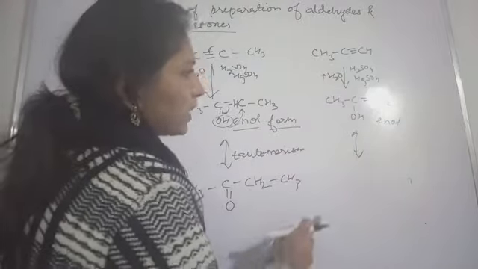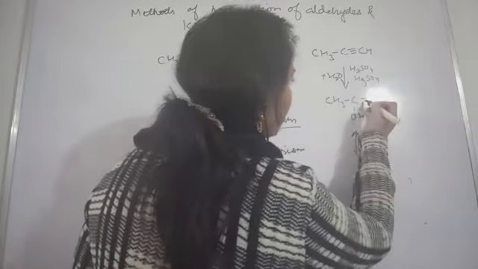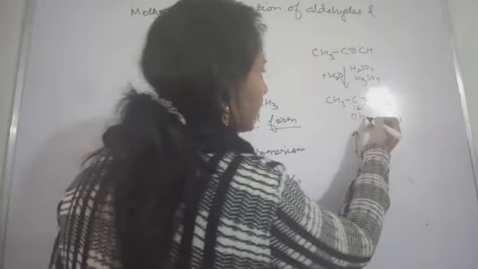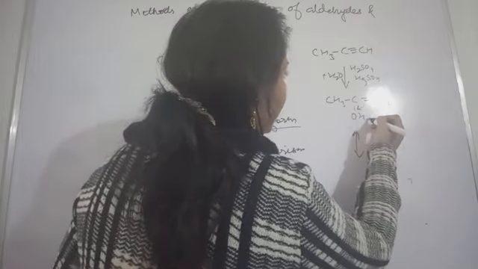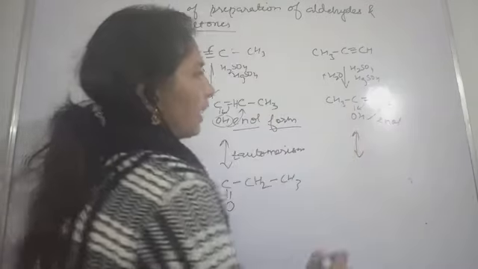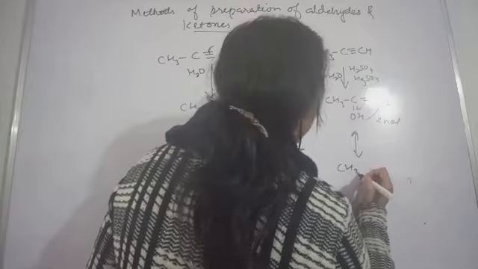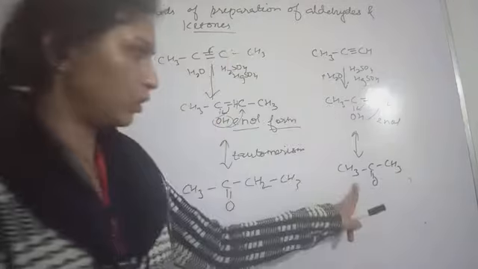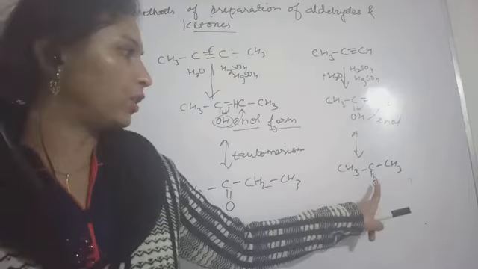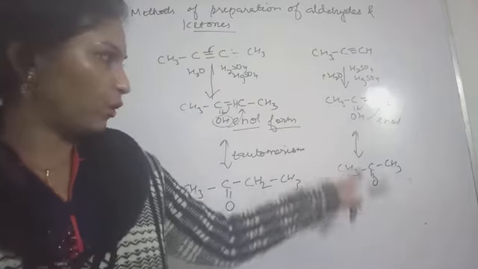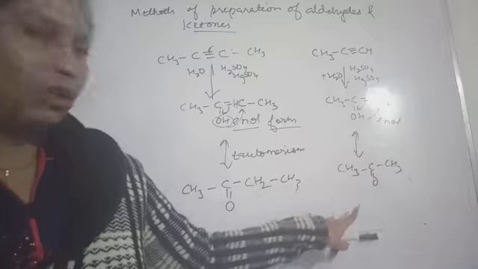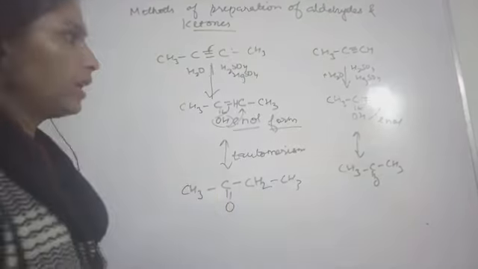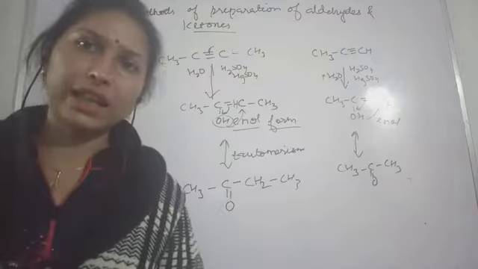Now the next enolic form. How you can show this enolic form? This double bond will get shifted here, and this OH will get attached to this carbon. So what result you will get? Here you will get this kind of compound. So this also will result in the formation of a ketone. I hope you understood. This will be ketone, and aldehyde also. First example was of aldehyde. So in this way you can get the aldehydes and ketones.